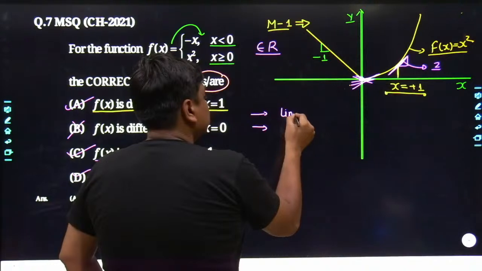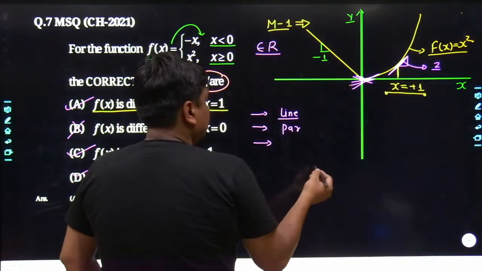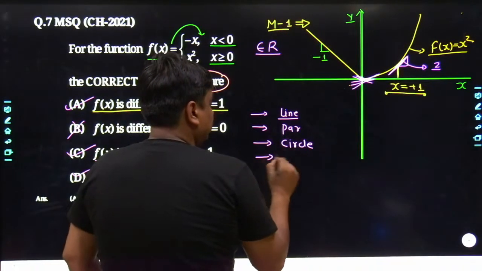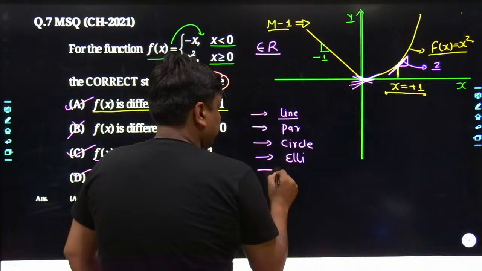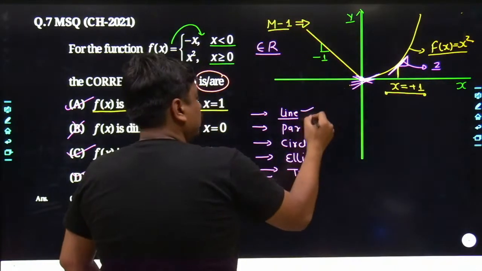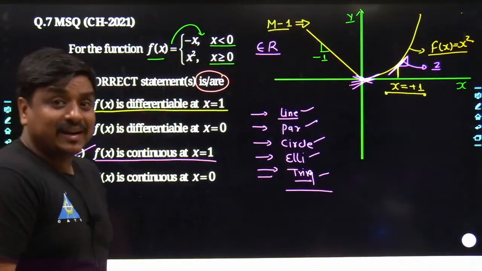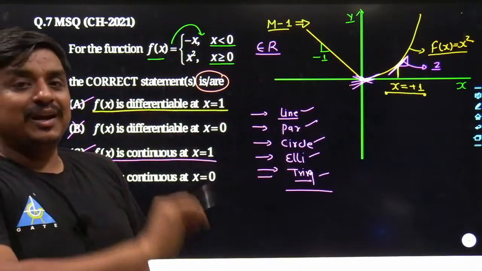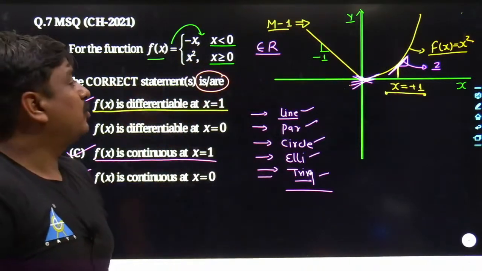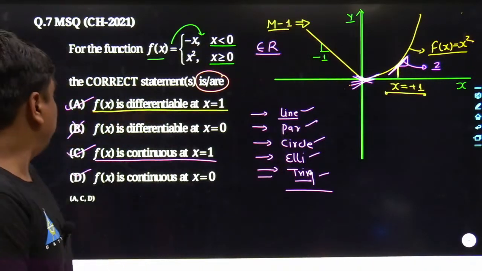First, the linear equation, the line. The second could be the parabola. The third could be the circle. Next could be the ellipse, and the next could be trigonometric functions. The graphical understanding of these functions must be learned by heart by all of us. Otherwise, you may get trapped in at least one problem in your GATE examination. Maybe that problem might fall within engineering mathematics, or within your core technical part. So may I know what's going to be the best answer?